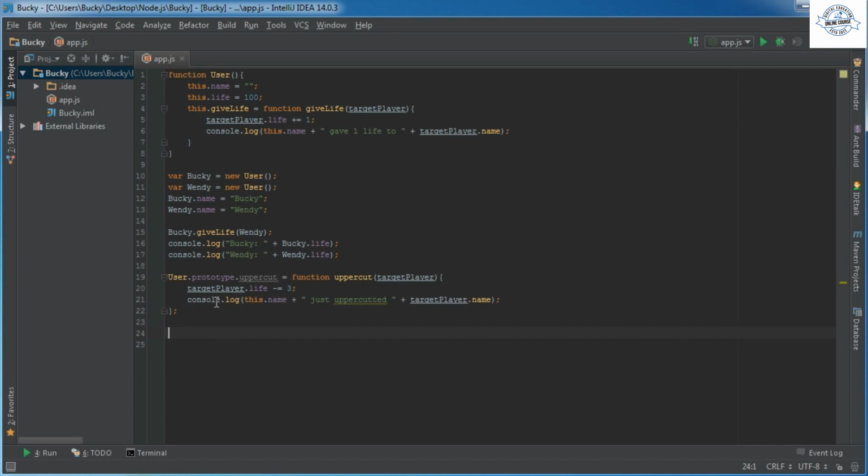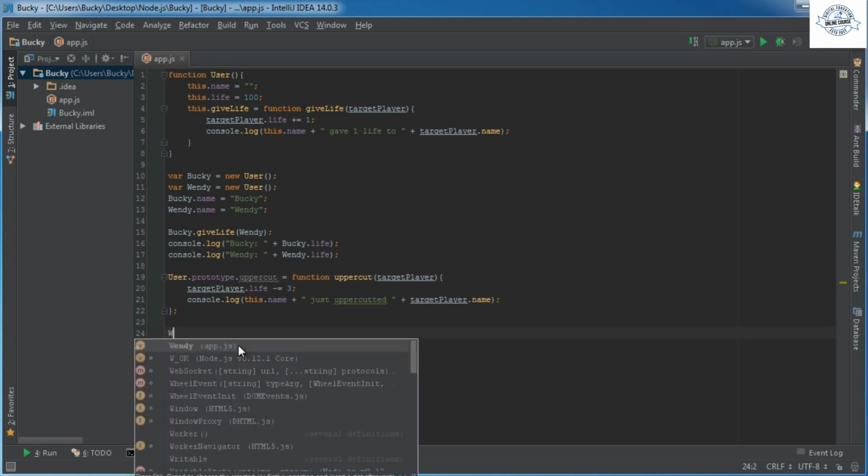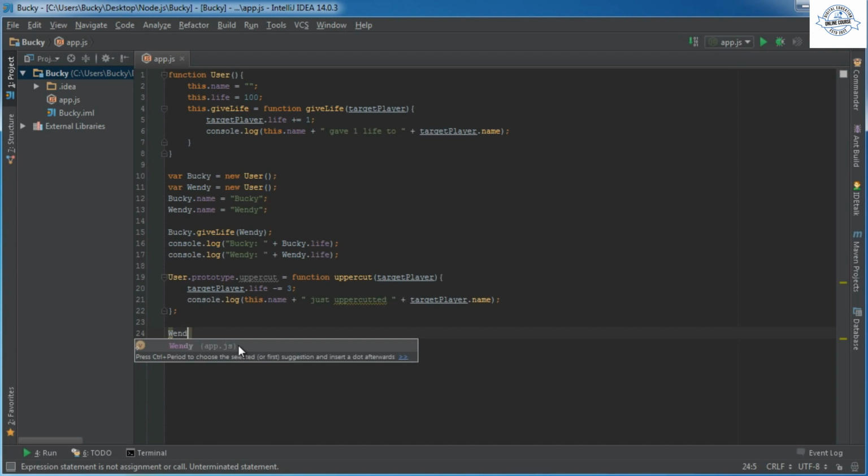Don't believe me? Well, check this out. I gave a life to Wendy before. She, for some reason, hates when I give life to her. Maybe she just hates me. I don't know. So she decides to uppercut me. So Wendy.uppercut(Bucky). Alright, that was very cool.